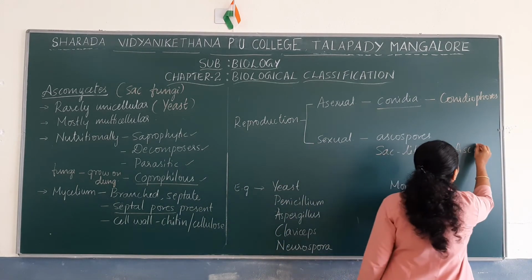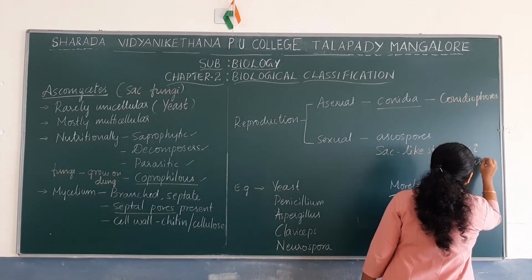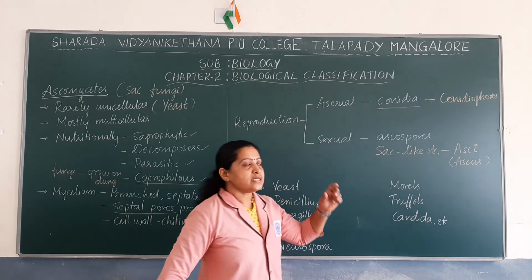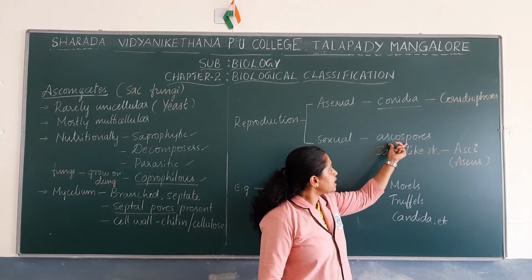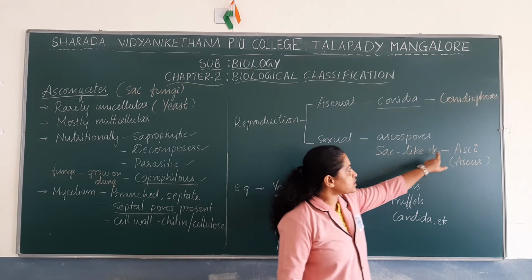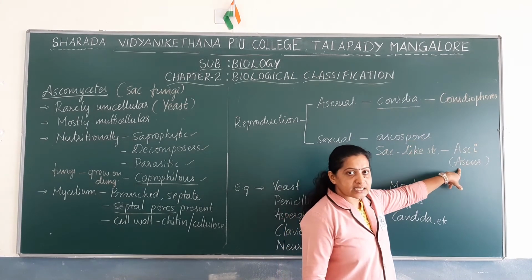Asci is the plural form. Okay, singular form is ascus. So where are these sexual spores formed? Sexual spores like ascospores are formed in sac-like structures known as asci. Singularly we call it an ascus.